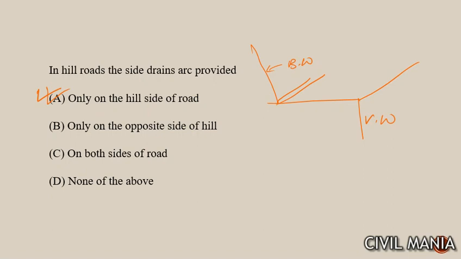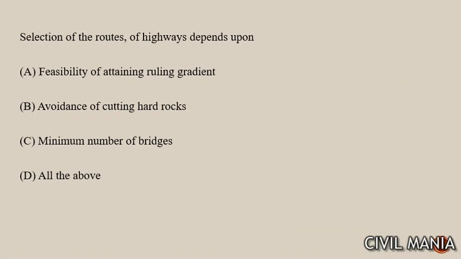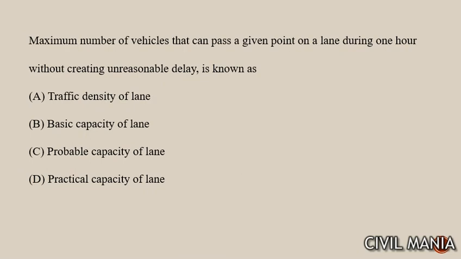Next question, selection of the routes of highway depends upon feasibility of attaining ruling gradient, avoidance of cutting hard road, minimum number of bridges, all of the above. Option will be all of the above. Next question is, maximum number of vehicles that can pass a given point on a lane during 1 hour without creating unreasonable delay is known as the practical capacity of lane. This one is known as the practical capacity of lane.